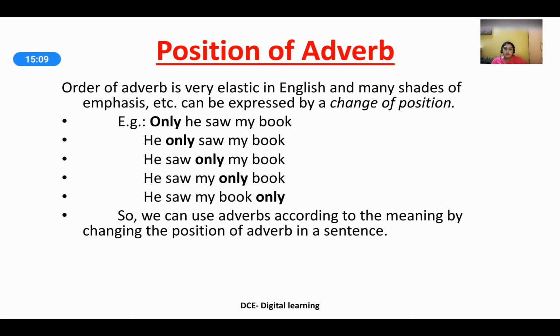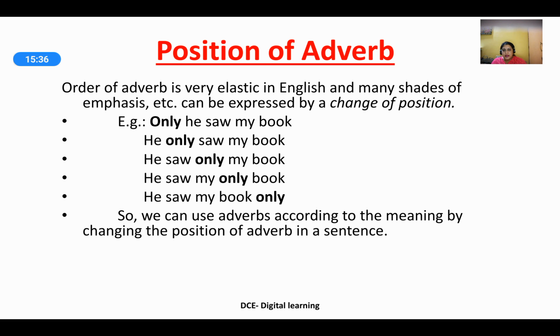Position of adverb. The order of the adverb is very elastic in English, and many shades of emphasis etc. can be expressed by the change of position. I have an example here that has been inserted. Observe the adverb. Every time it changes position in the sentence, the meaning of the sentence itself changes. For example, only he saw my book. What does the sentence mean? Only that person saw my book.